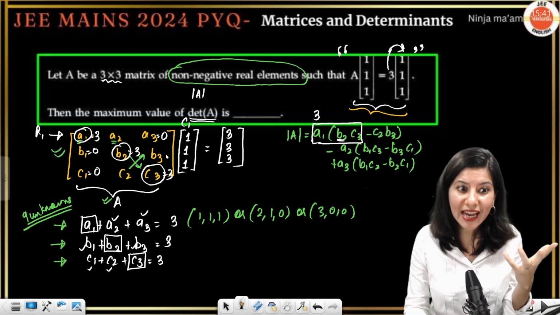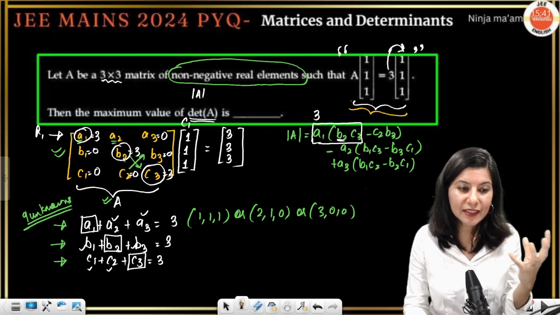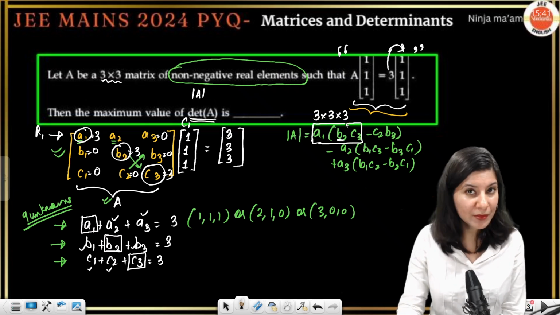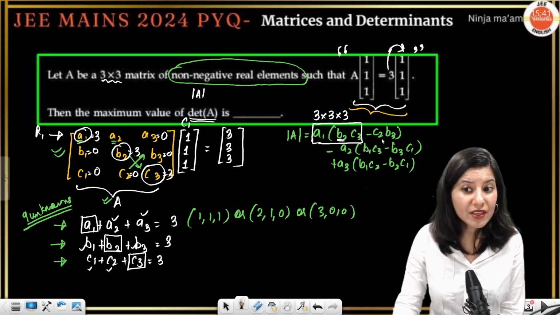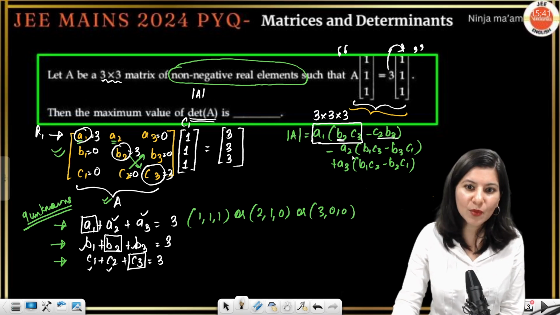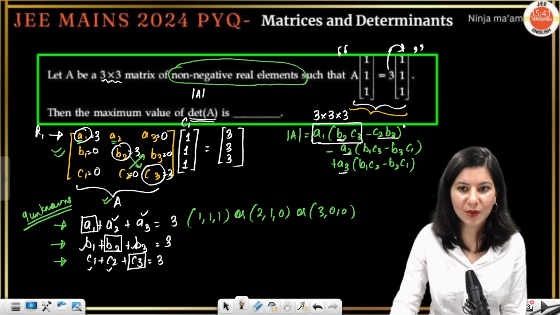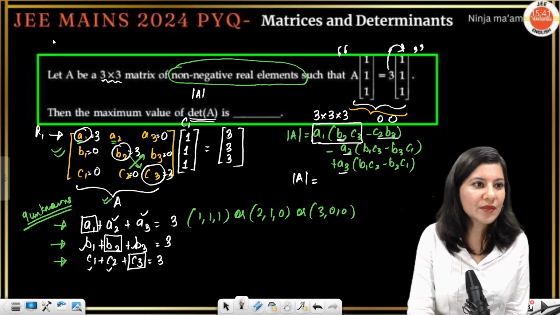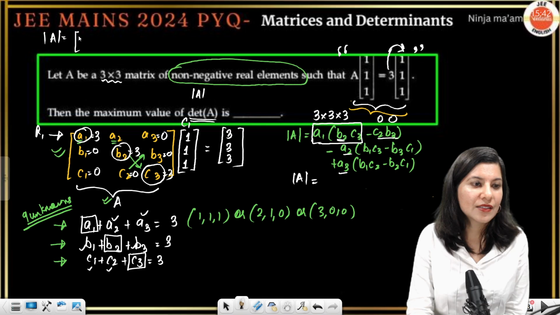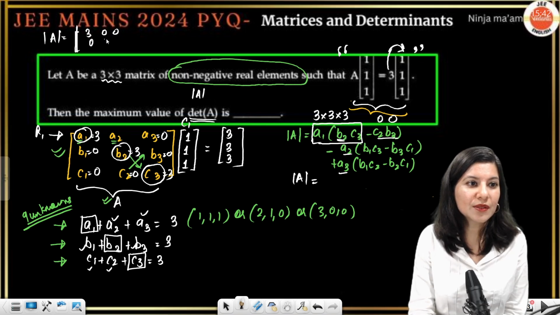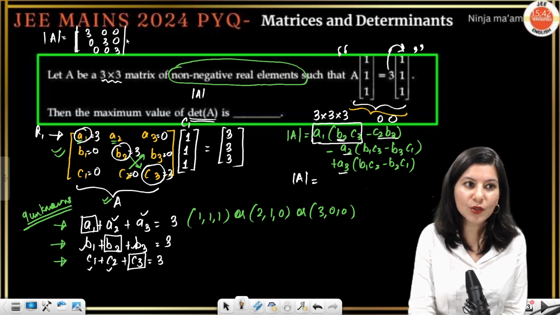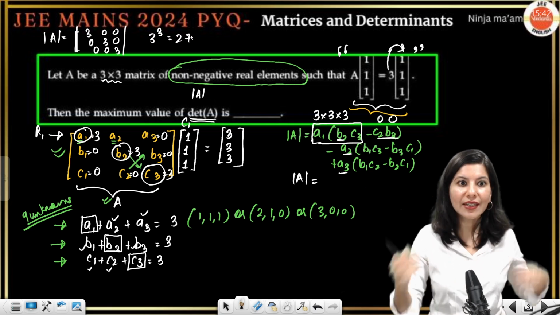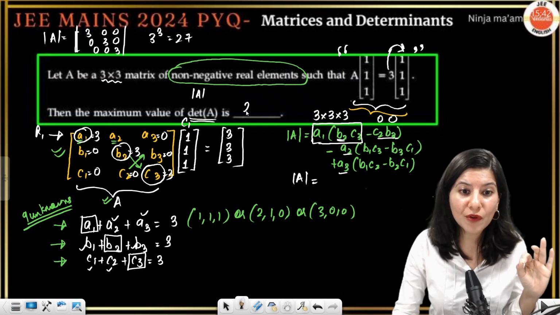So this becomes 3 times identity. Then what will happen? 3 multiplied by 3 multiplied by 3, the very first term, becomes 27, and everything else, like C2B3, is 0, because A2 is also 0, A3 is also 0, and these two are also 0. So the matrix becomes 3, 0, 0, 0, 3, 0, 0, 0, 3. Now you just calculate the value of this determinant: 3 cubed, that is 27. And this is the maximum possible value of the determinant.